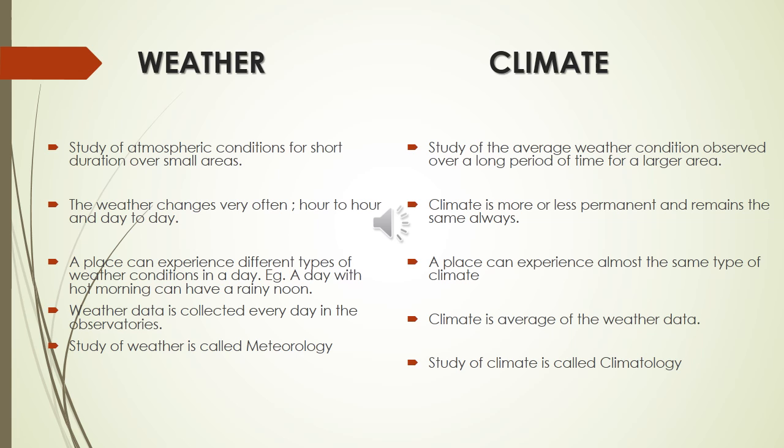The study of climate is called climatology. These are the differences between weather and climate. Weather is the study of atmospheric conditions for a short duration over a small area, while climate is the study of average weather conditions observed over a longer period of time over a large area. Weather changes suddenly, from day to day, hot to hot. But climate is not like that; it is more or less the same. The study of weather is called meteorology, and the study of climate is called climatology.